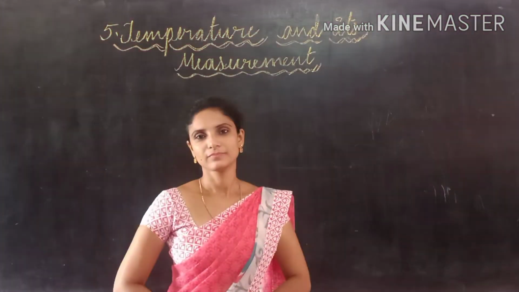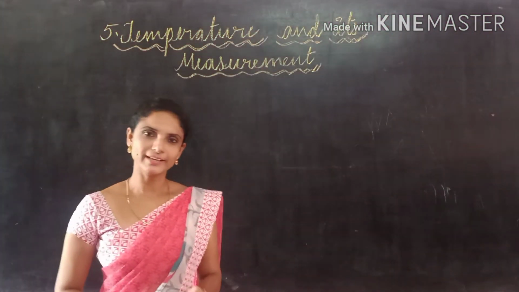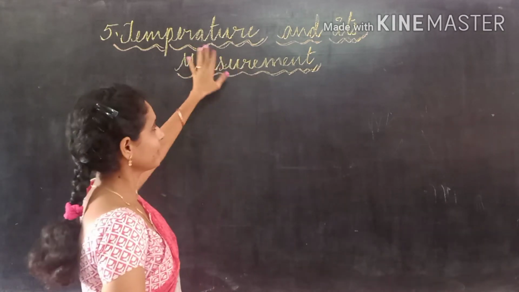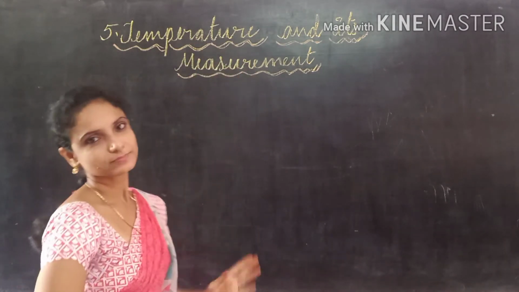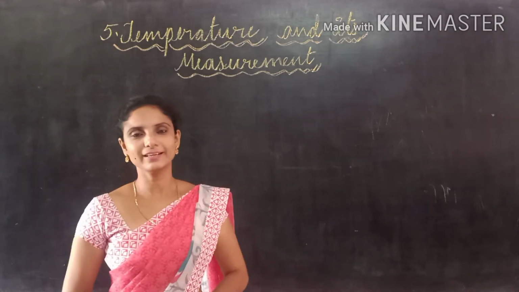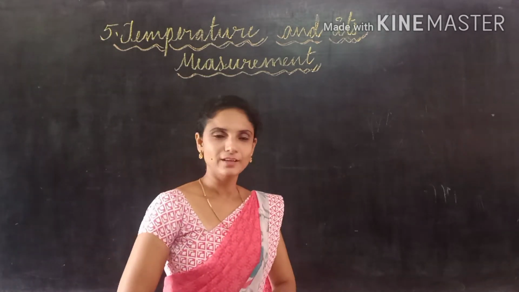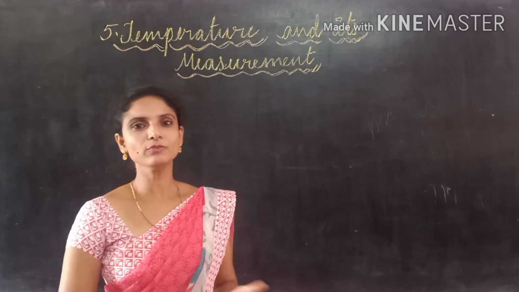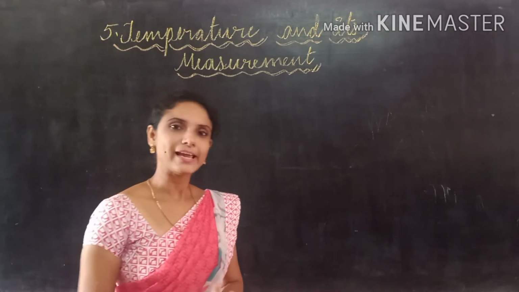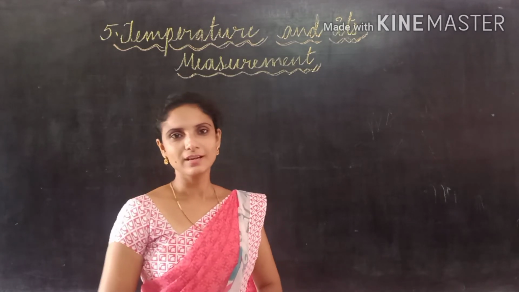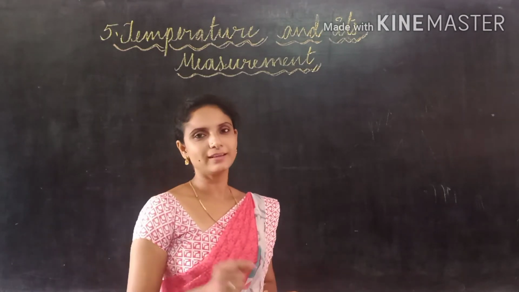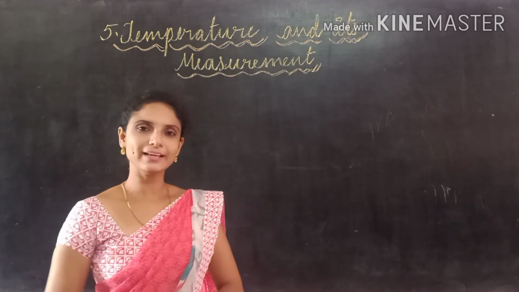Good morning children. Today we are going to start our fifth lesson, temperature and its measurement. In previous classes we learned that we have different types of seasons. So in different types of seasons we wear different types of clothes. Why do we wear like that? Generally in summer we wear cotton clothes or light colored clothes. In winter we wear woolen clothes or dark colored clothes. Why do we wear like that?